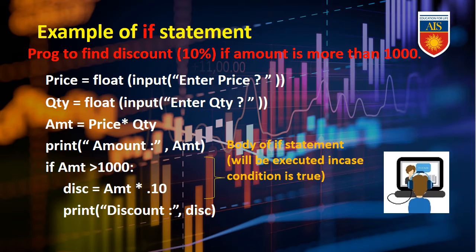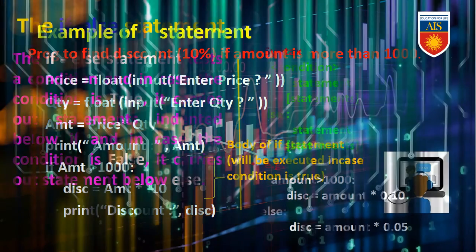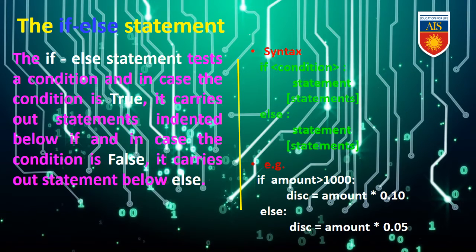So print discount equal disc, that means that disc variable is the main variable which is going to hold the value or the answer. So we need to give that particular variable with the print statement where we want to represent our main value or the answer. Now we will follow the second example, if else statement.